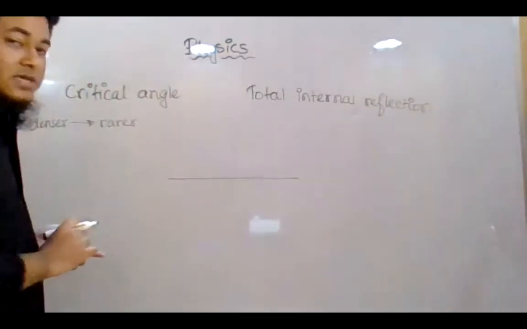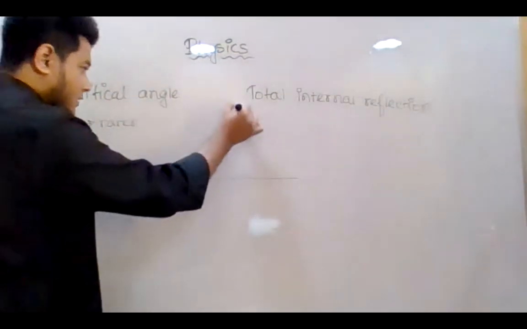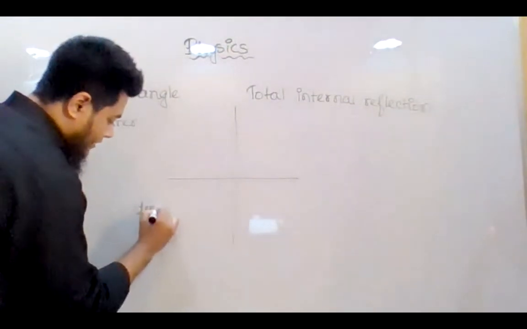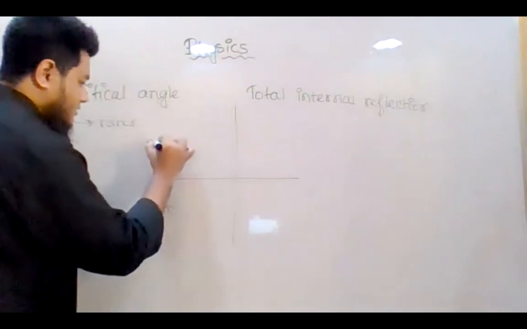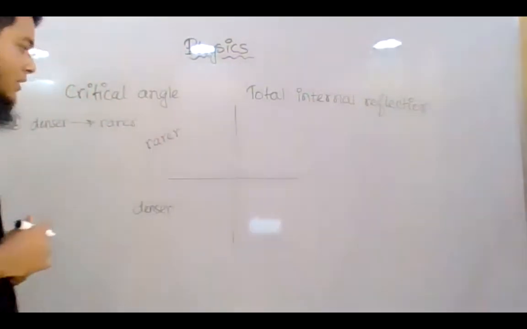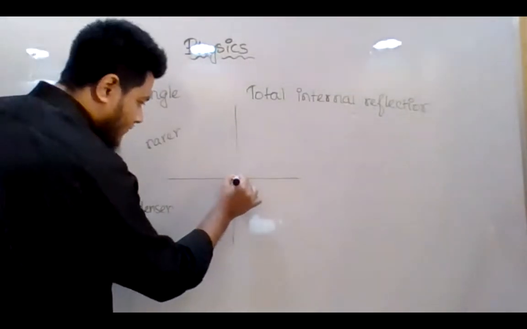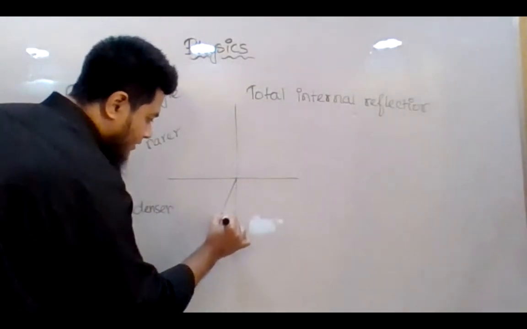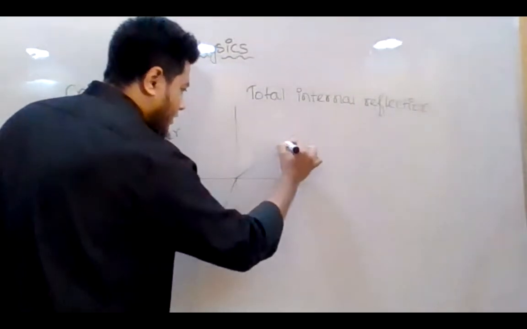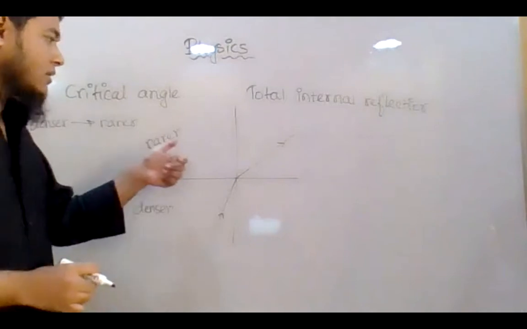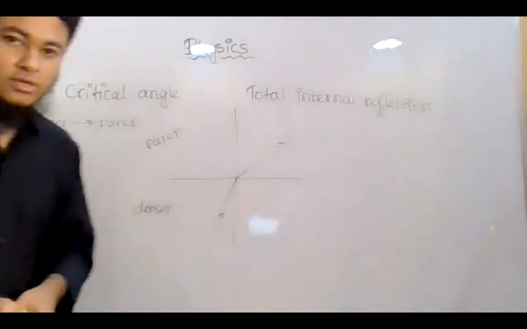Let us say this is the surface of separation, this is the normal, and this is the denser medium, and this is the rarer medium. So the light ray will pass from denser to rarer. Now we already know when the light ray passes from denser to rarer medium, it moves away from the normal, right?